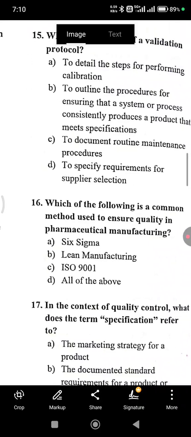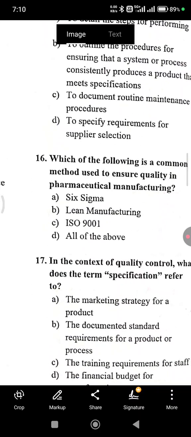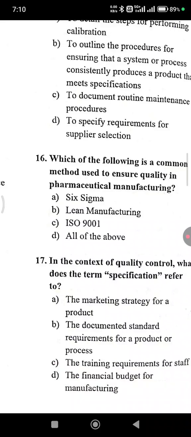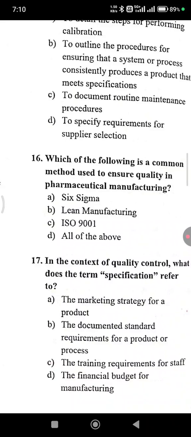Which of the following is a common method used to ensure quality in pharmaceutical manufacturing? That is option D, all of the above. Six Sigma, Lean Manufacturing, ISO 9001. In the context of quality control, what does the term specification refer to? Option B, the documented standard requirements for a product process.